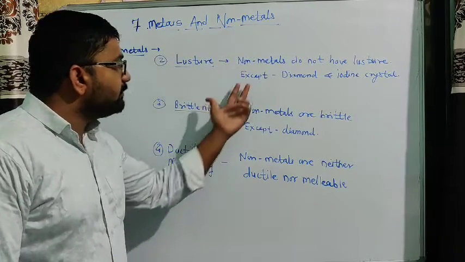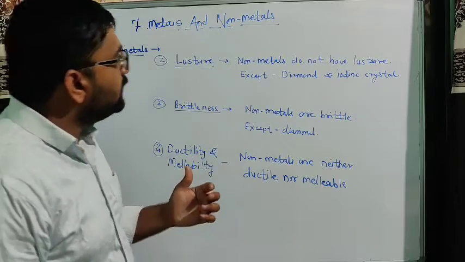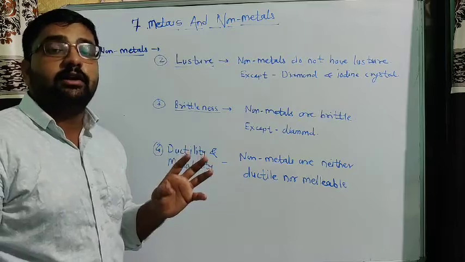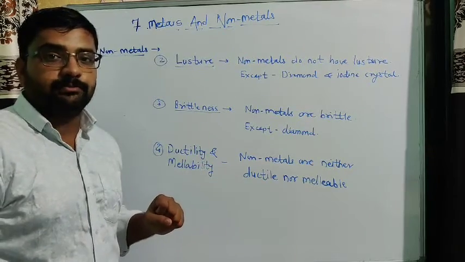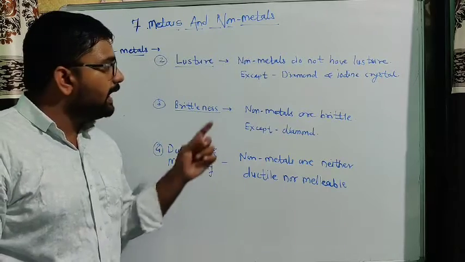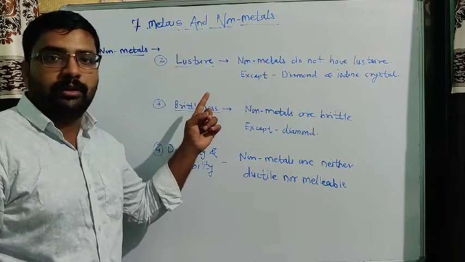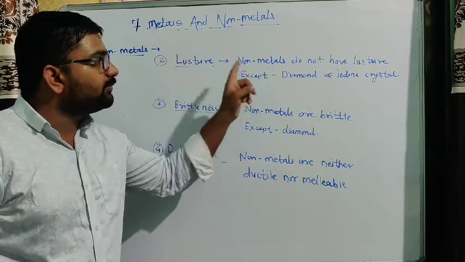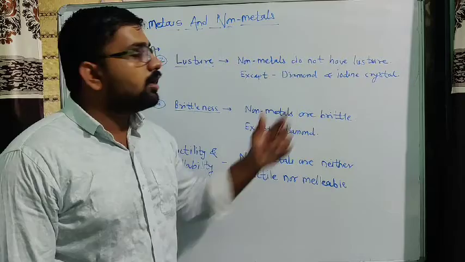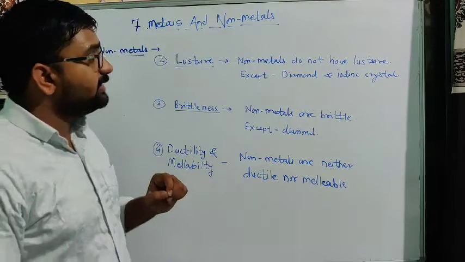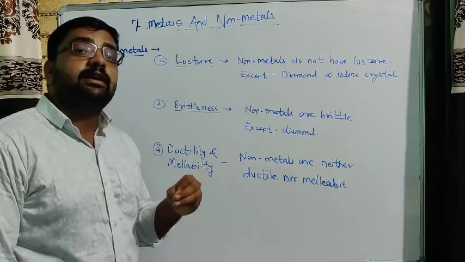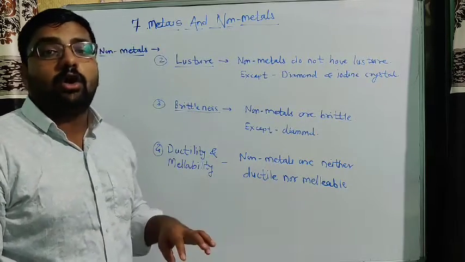But there are some exceptions. Look at diamond and iodine crystal. We know diamond shines when sunlight falls on it. Actually, diamond is made up of carbon, and we know carbon is a non-metal. But this is an exception to this property of non-metals. Non-metals do not have luster, but the exceptions are diamond and iodine crystal, which shine even when sunlight falls on them.